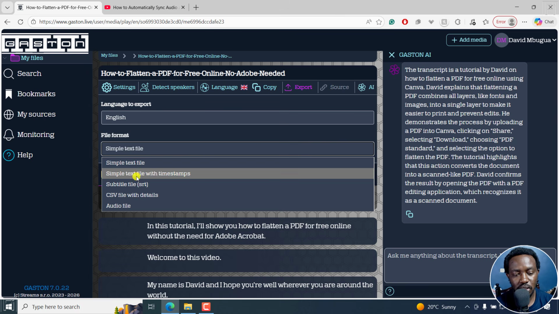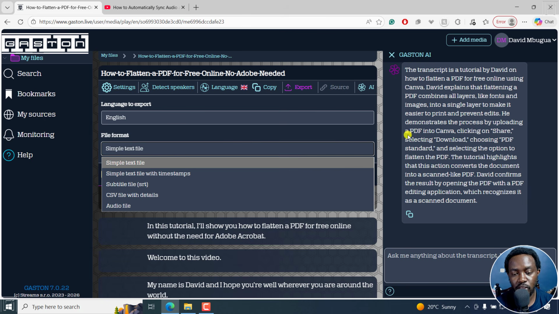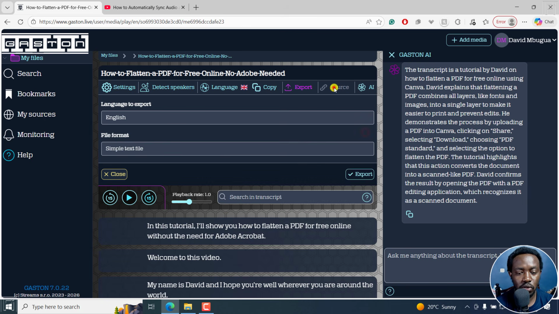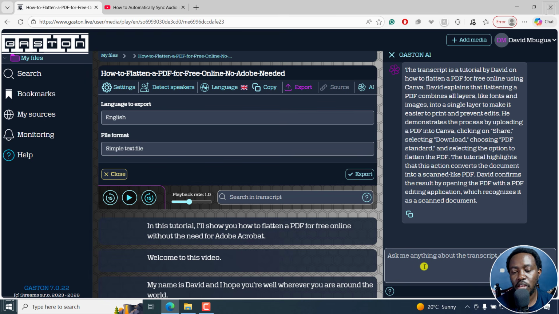If you click on this, you can see simple text with timestamps, subtitle, that is SRT, CSV, or the audio file. And then you can also click on the source here, more or less the web source, and also the AI on the side. So if I click on it, it goes away. If I click on it again, it comes right here, and you can always ask it something more about this. And also you can always copy this particular summary for use.